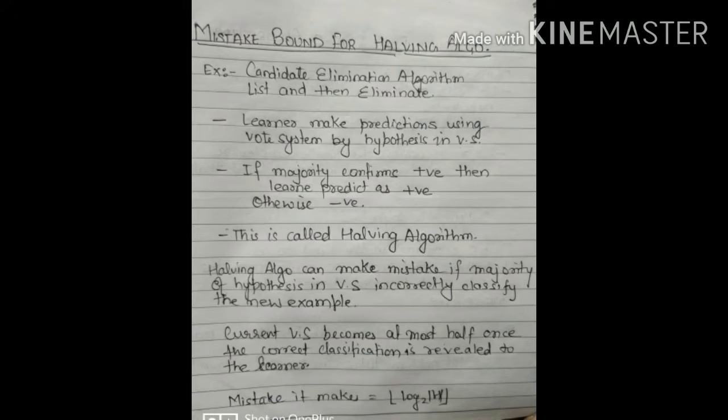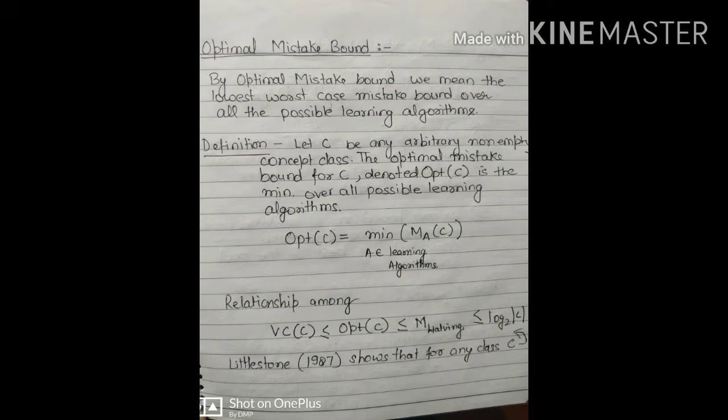So the total number of mistakes this halving algorithm can make is log base 2 of the size of the hypothesis space. The next one is the optimal mistake bound. By the optimal mistake bound, we mean the lowest worst case mistake bound over all the possible learning algorithms. So this is a very good mistake bound algorithm. Here we will take a number of algorithms and check the mistakes all the algorithms will make, and select the algorithm which has the lowest worst case mistake bound over all possible learning algorithms.